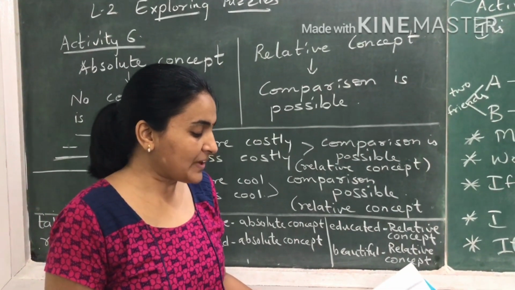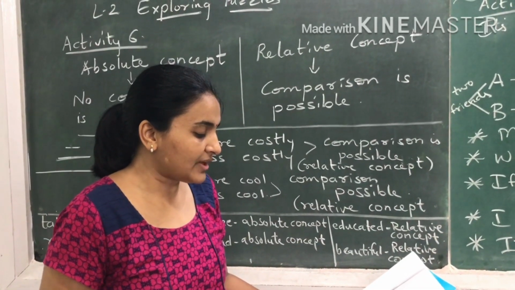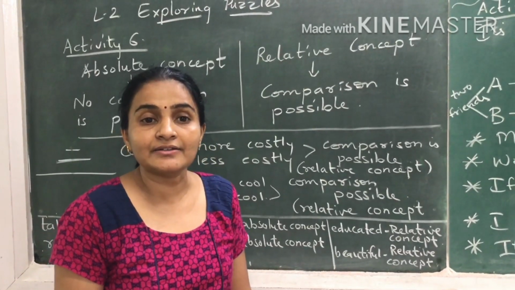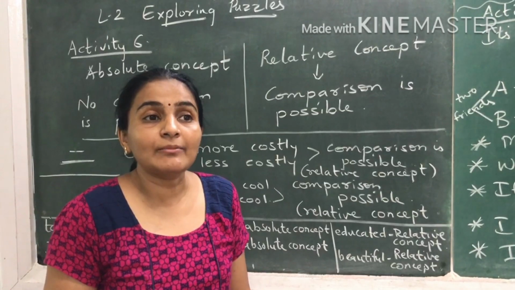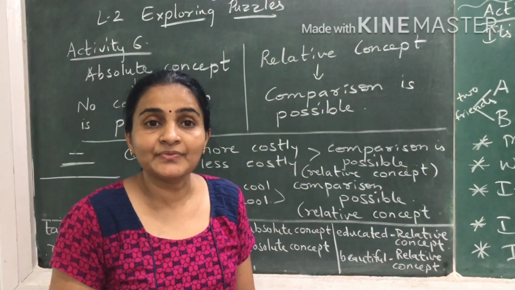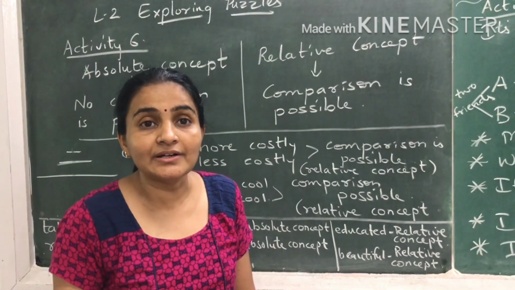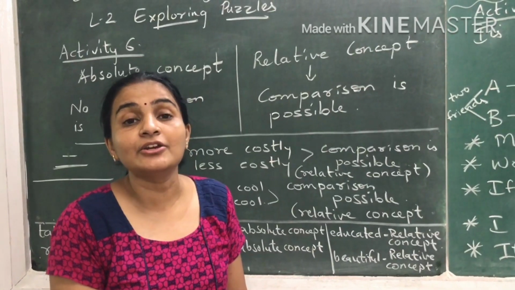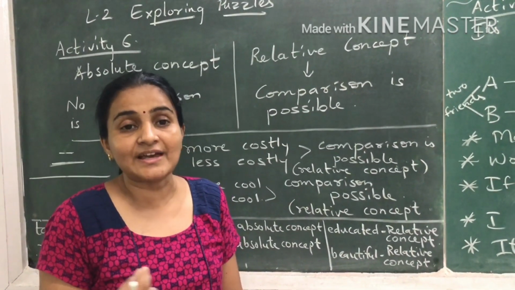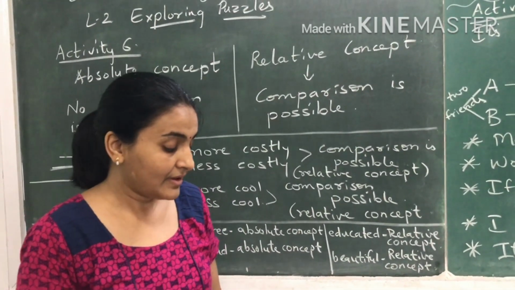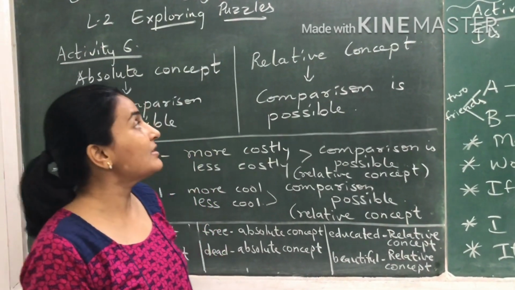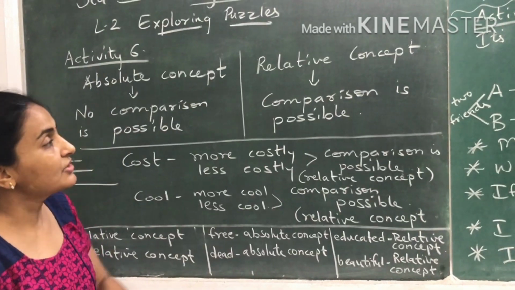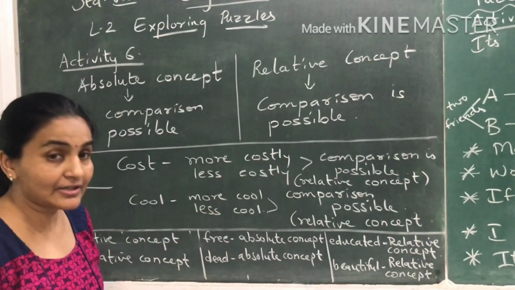As we think about puzzles and problems, we want to be sure that our assumptions are correct. See, we read about assumptions also. Why was Birbal able to give the correct answer? Because he thought clearly and logically. He did not make assumptions. That is what we read. We also want to remember that many things cannot be described in absolute terms. So they have to be described in relative terms.